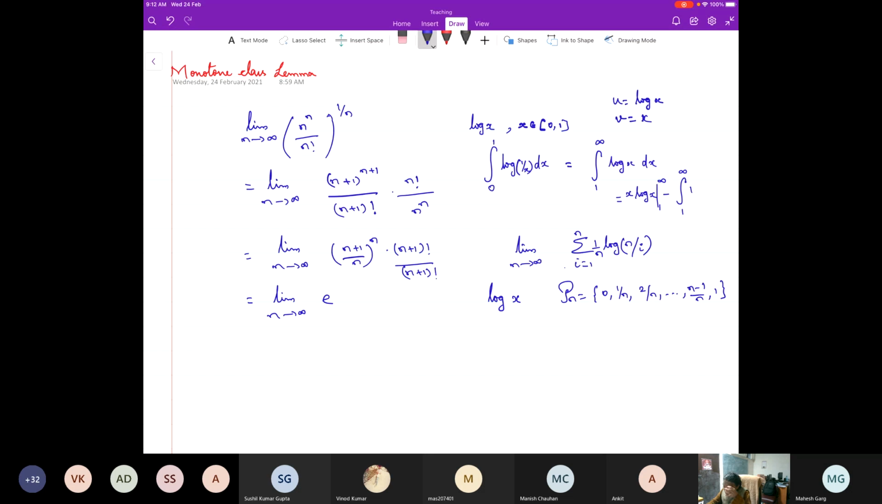If you evaluate from 1 to infinity, no way. This is going to be divergent. That's not going to help us in any way. The length of the interval partition is 1 by n, mesh of the partition is 1 by n, and we have chosen correctly.